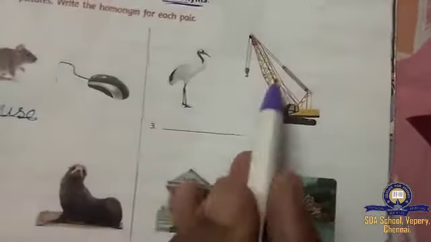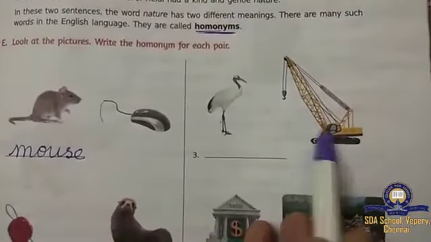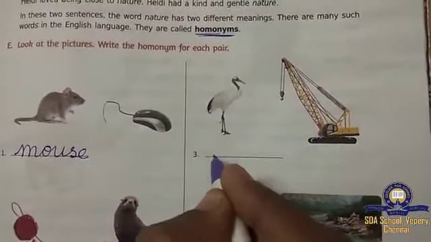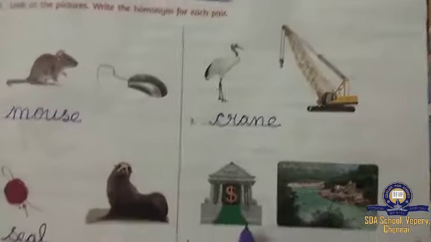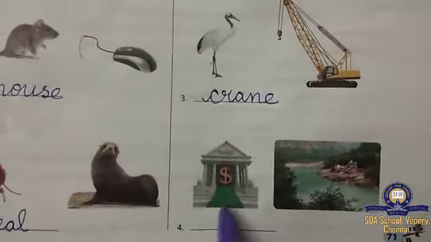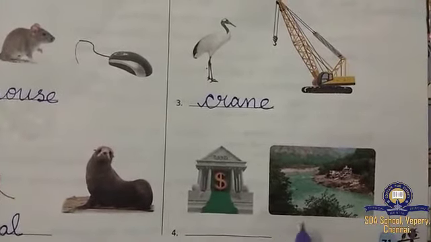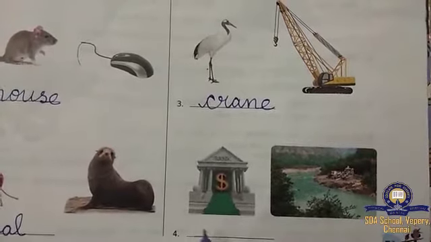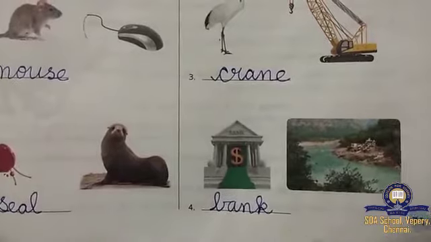Here, this is called crane and this is also crane. But it's different, isn't it? The spelling is C-R-A-N-E, crane. And the last one, what is this, children? Bank. Bank of the river, and this is bank. So the spelling is B-A-N-K, bank.